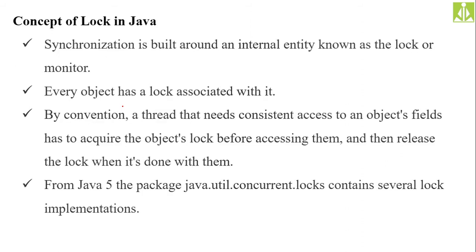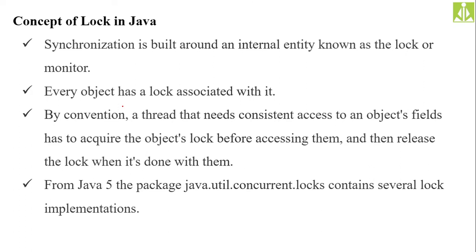Before going to that, we need to understand the concept of lock in Java. A lock is nothing but this: when a particular thread is requesting a particular object or resource, immediately after gaining access to that resource, it will put a lock on it.